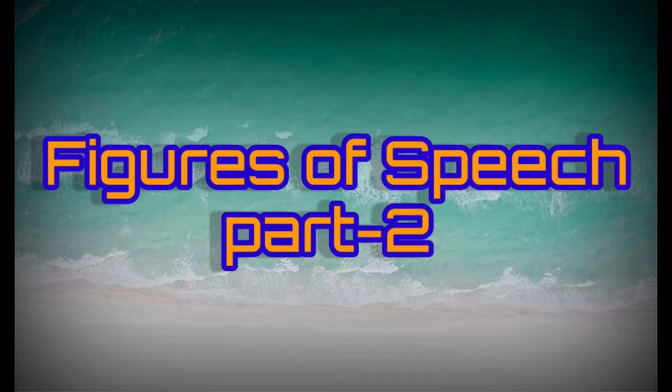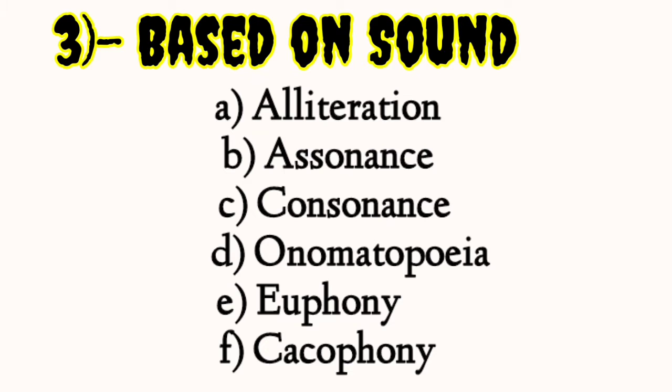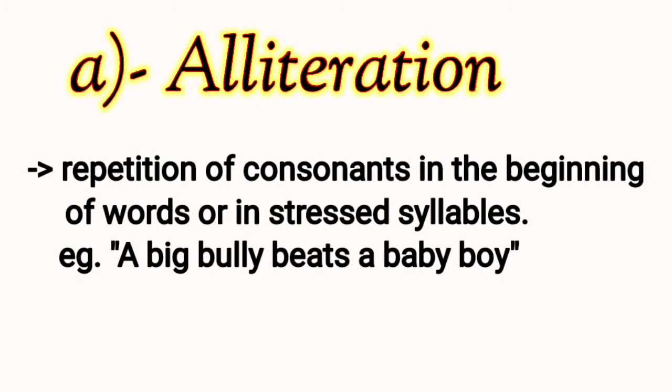In this video, we will learn the second part of figures of speech. Let's get started. The third classification of figures of speech is based on sound. They are alliteration, assonance, consonance, onomatopoeia, euphony, cacophony. Let us discuss in detail. First one, what is alliteration?